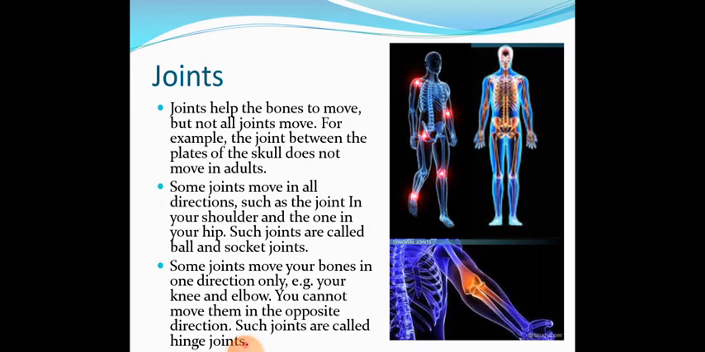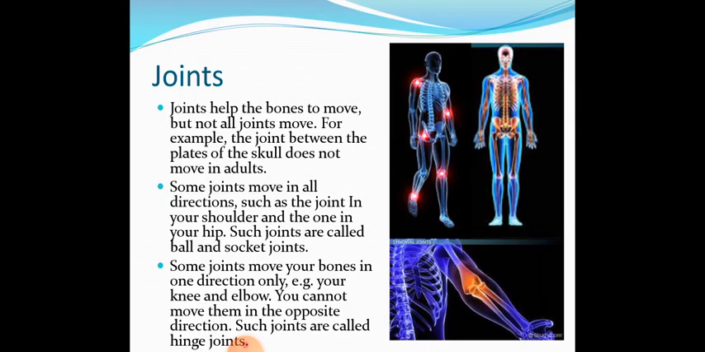Some joints move your bones in one direction, like the joints in the knee and elbow. You cannot move them in the opposite direction. Such joints are called hinge joints. So there are two types of joints. One is the ball and socket joint and the other is the hinge joint.